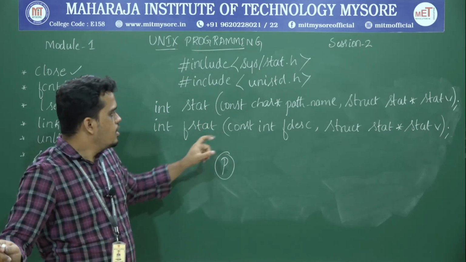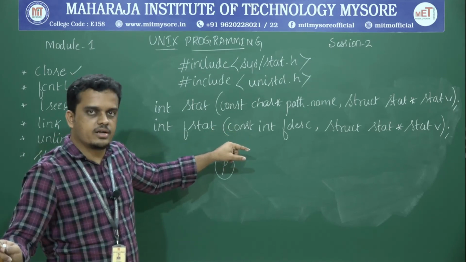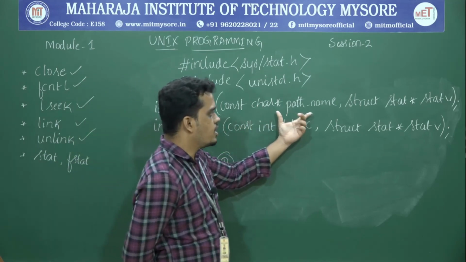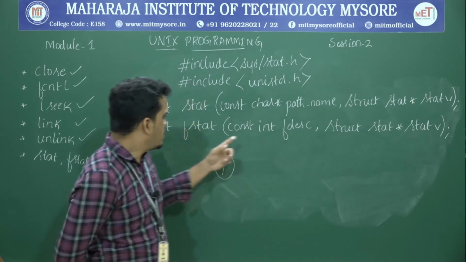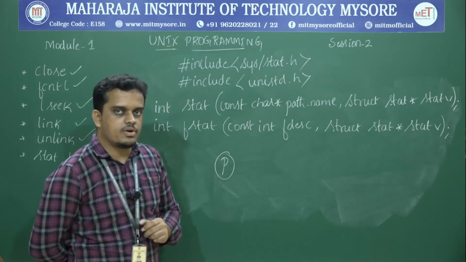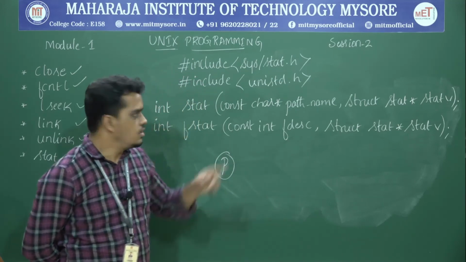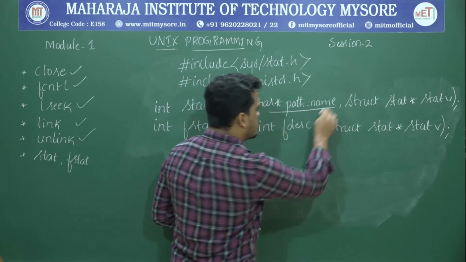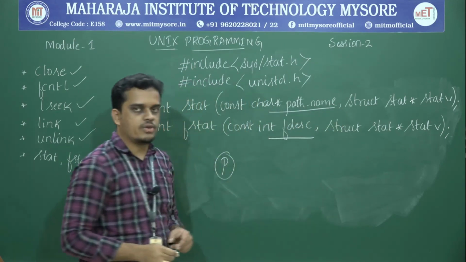Both stat and fstat API will take two different arguments. The very first one is the file path name, the other one is a structure called statv. The fstat API will take the very first argument as a file descriptor. The only difference between stat and fstat is that stat will take the file path name as the first argument, and fstat will take the file descriptor as the very first argument.